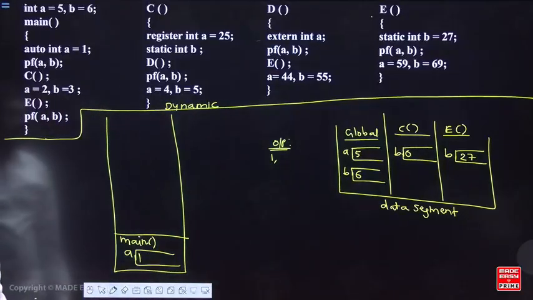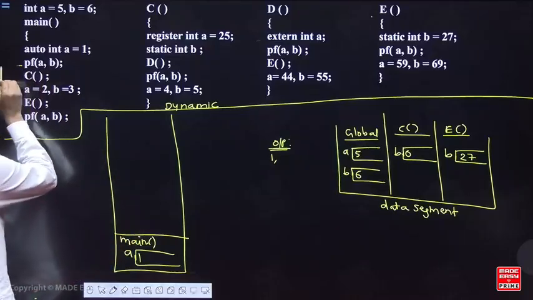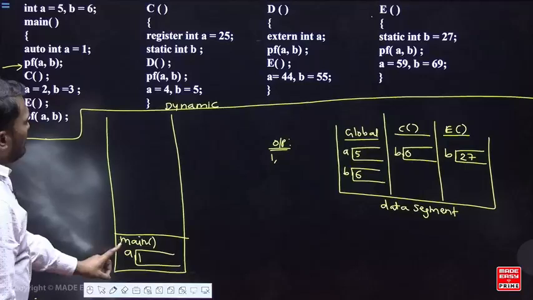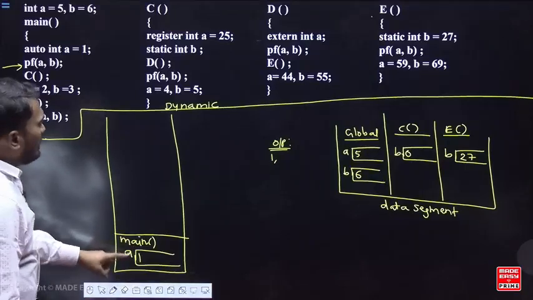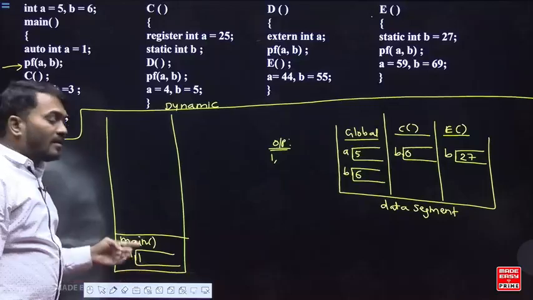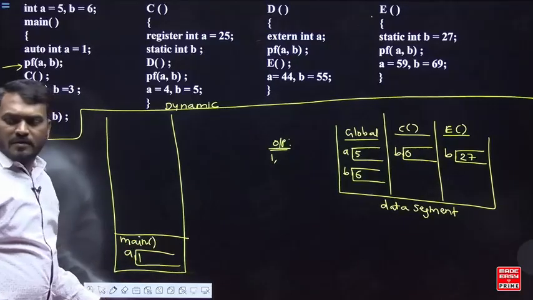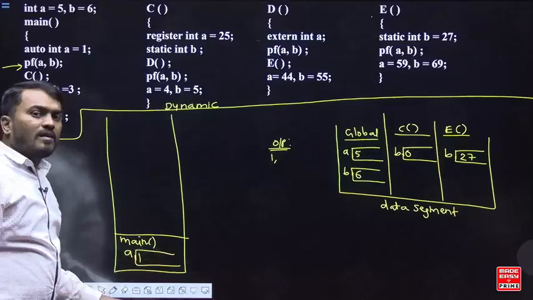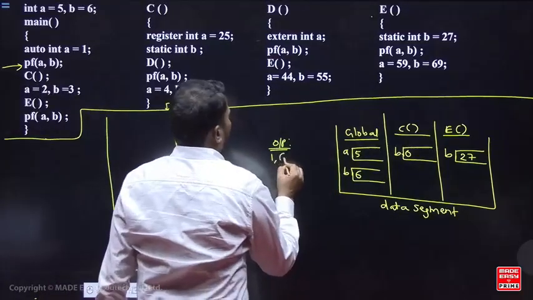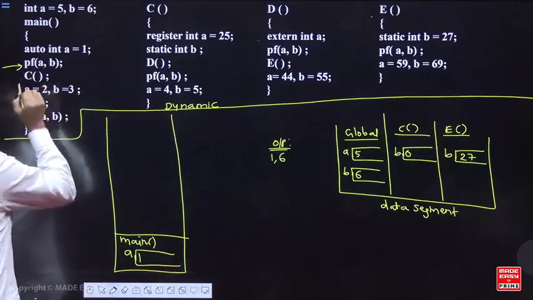Understand here. In the main function, you say printf a comma b. A is a local variable, taken from here, and b is a free variable. For a free variable we use dynamic scoping, so where do we take it from? The previous calling function. Main does not have any previous calling function, so we take the global. The value of b in global is 6.